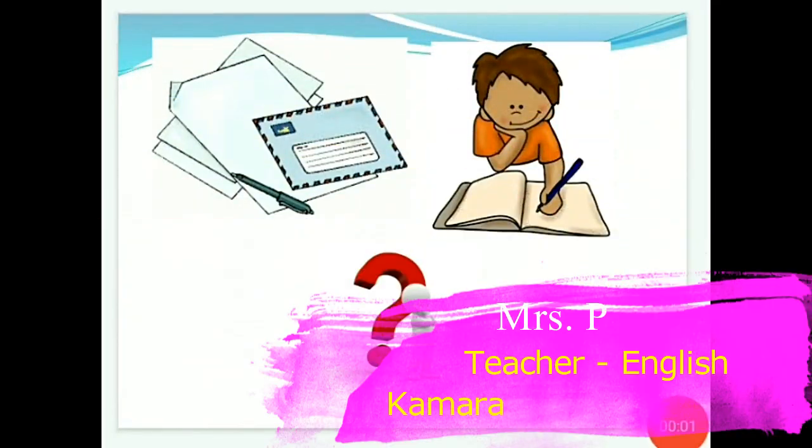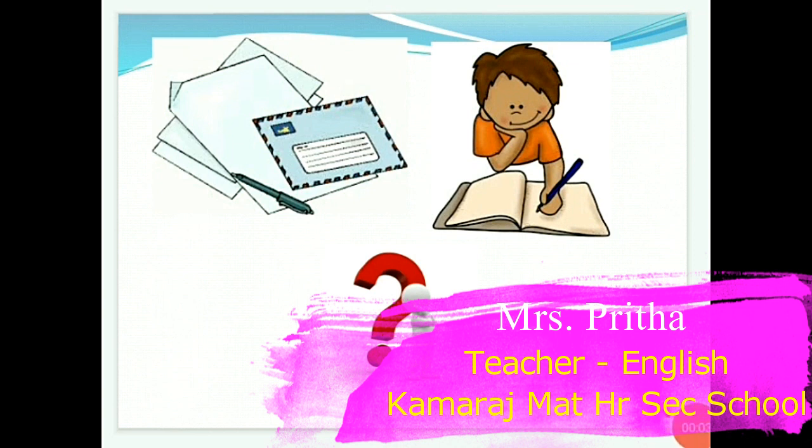So children, listen carefully to all the rules, how to write, what to write, because if you do well in these 5 marks, you're going to get 40 marks out of 100. So all the best, children. Listen carefully and make a note of everything.